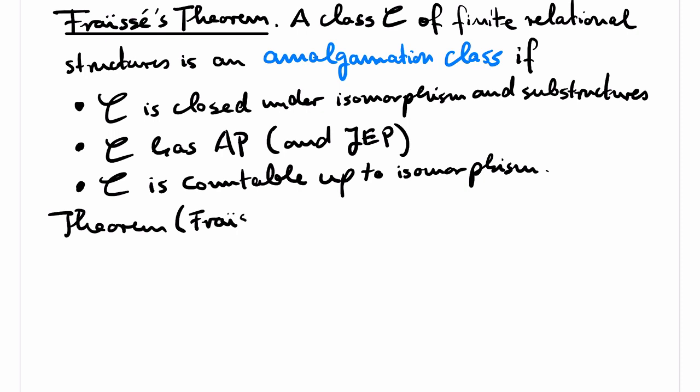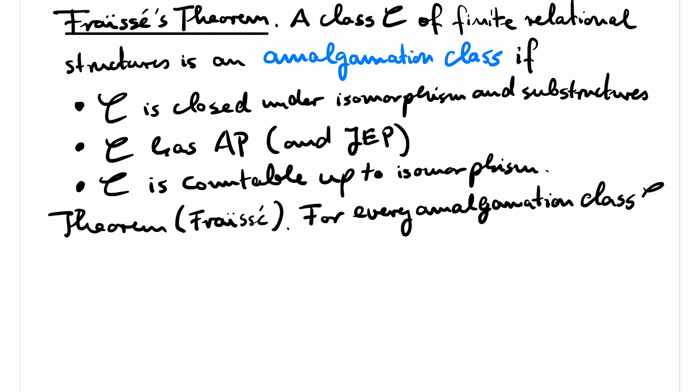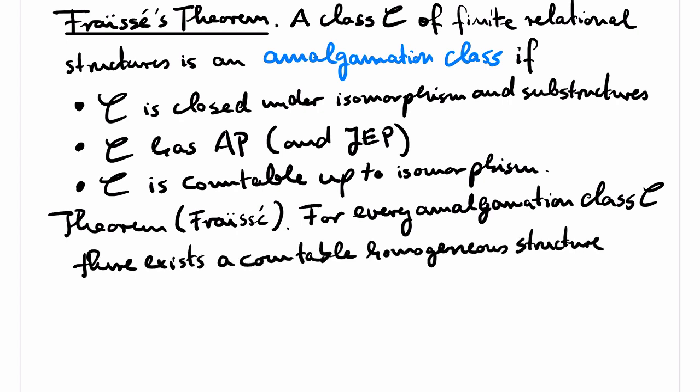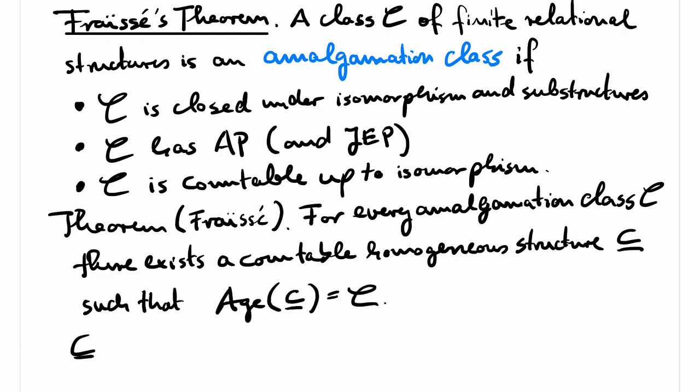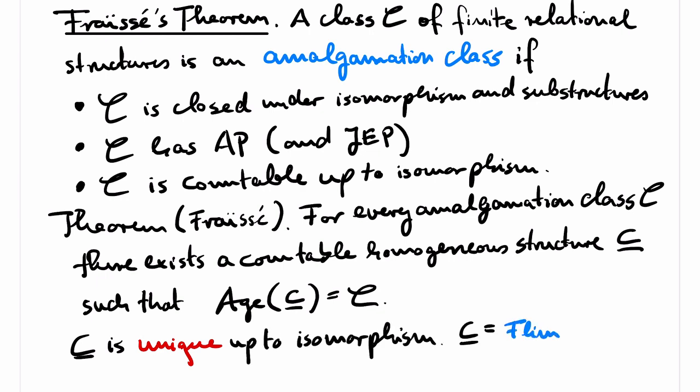Fraïssé's theorem states that for every amalgamation class, there exists a countable homogeneous structure C whose age is the given class. Moreover, C is unique up to isomorphism. This structure C is called the Fraïssé limit of the class, sometimes denoted by Flim.